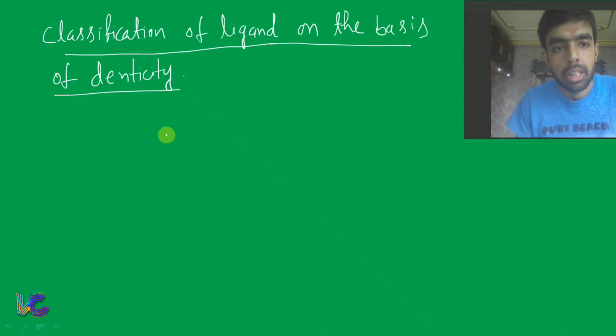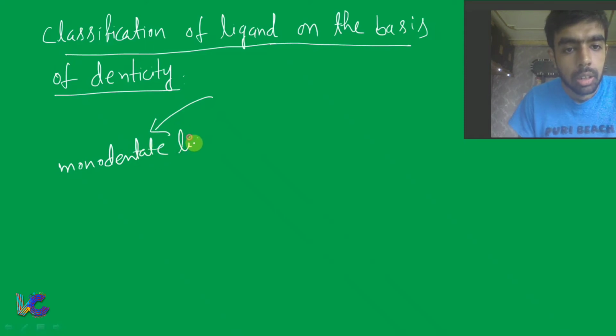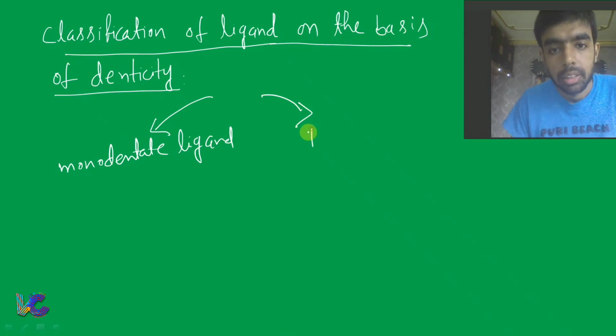Generally we can classify ligand on the basis of denticity in two parts. One is monodentate ligand, and the other one is polydentate ligand.